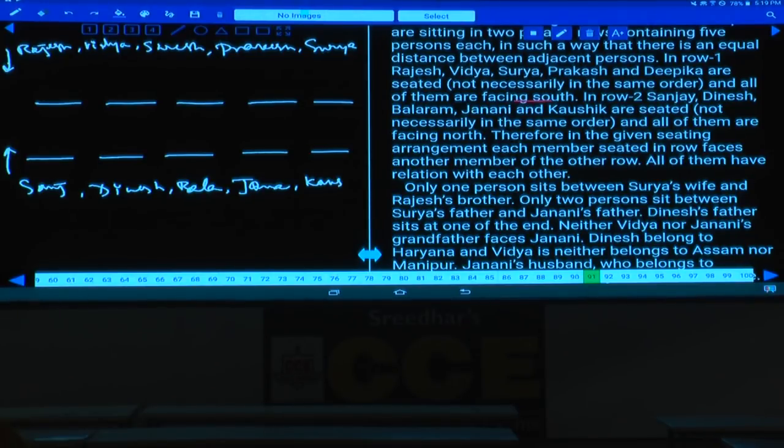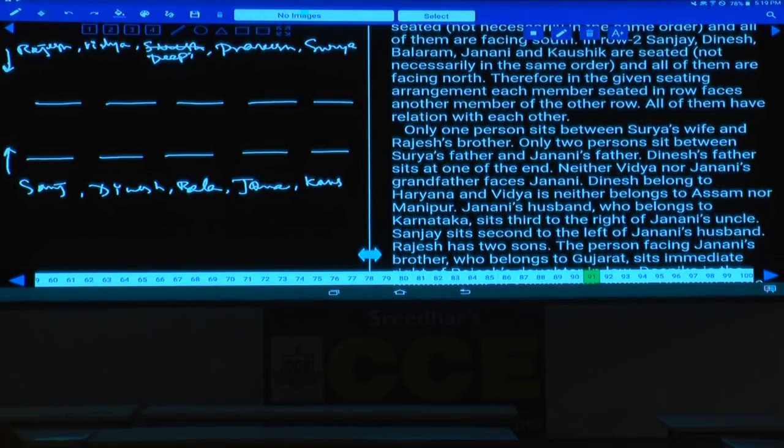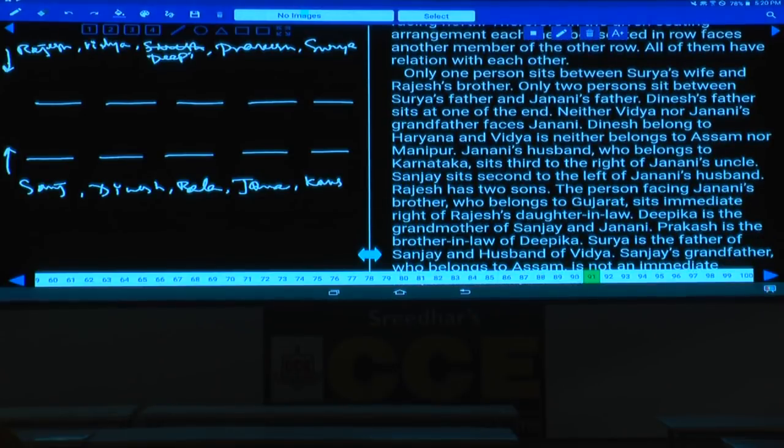Now in this one, Rajesh, Vijay, Surya, Prakash and Deepika. Isn't it? 5 persons in this one and 5 persons. And only one person sits between Surya's wife and Rajesh's brother. Tell me who is Surya's wife. Surya's wife is Vijay, clearly given. Only one person sits between Vijay and Rajesh's brother. Who is Rajesh's brother here? Rajesh's brother is Prakash. One person between Vijay and Prakash.